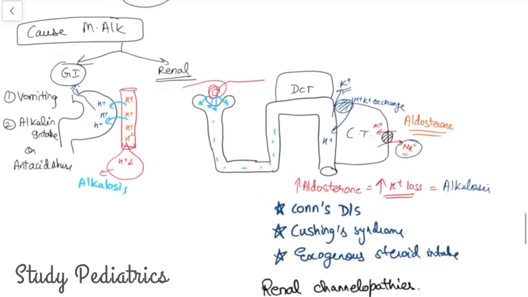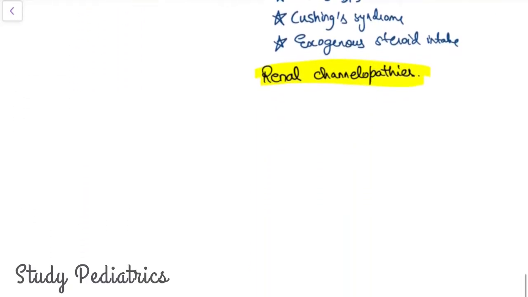So here are the causes of metabolic alkalosis, that is GI and renal. GI is vomiting and alkali intake, and in the renal it is basically the aldosterone increase and the renal channelopathies. Now let's see the respiratory alkalosis part.